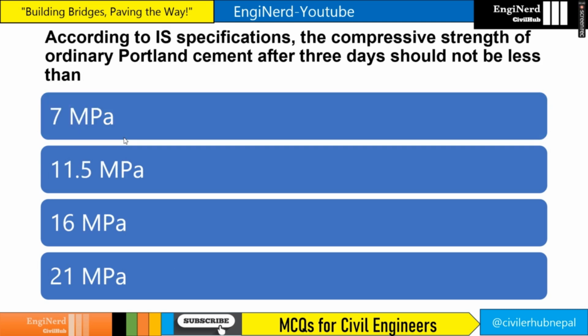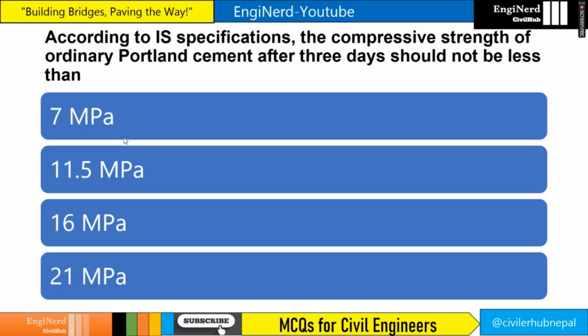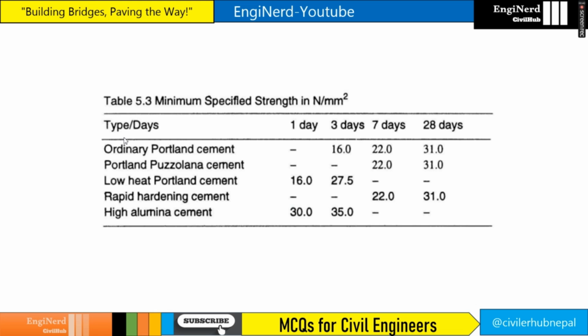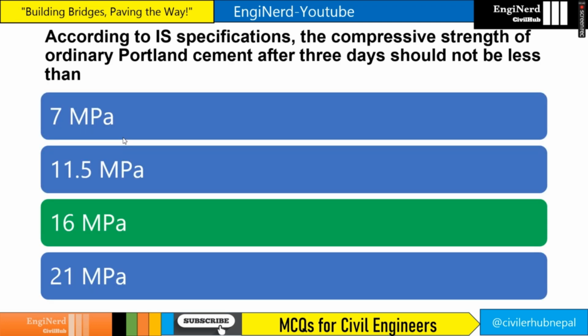According to IS specifications, the compressive strength of ordinary Portland cement after 3 days should not be less than what? The options are 7, 11.5, 16, and 21. If you see in the table, ordinary Portland cement after 3 days is 16 MPa. In IS 269 for 33 grade of OPC, you can see compressive strength for 72 plus minus 1 hour, that is 3 days, is 16 MPa. So the answer is 16 MPa.